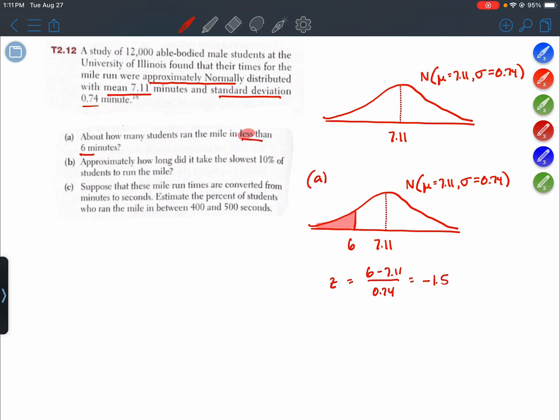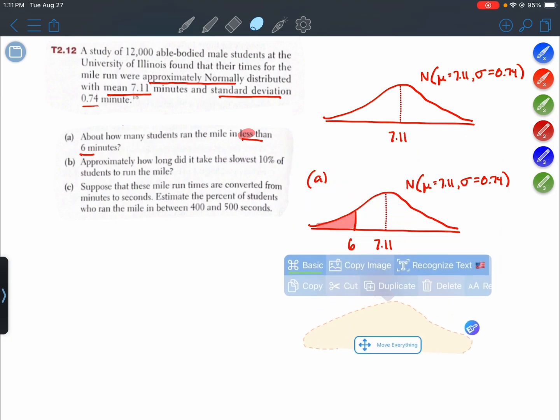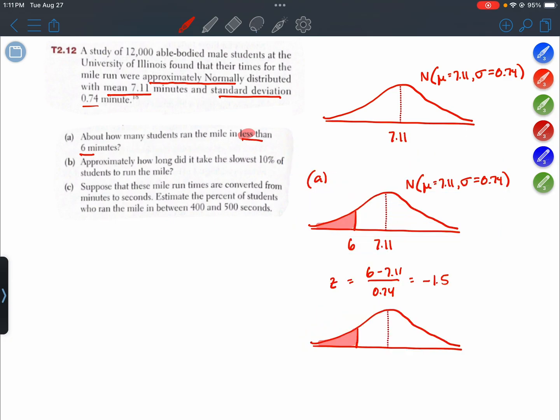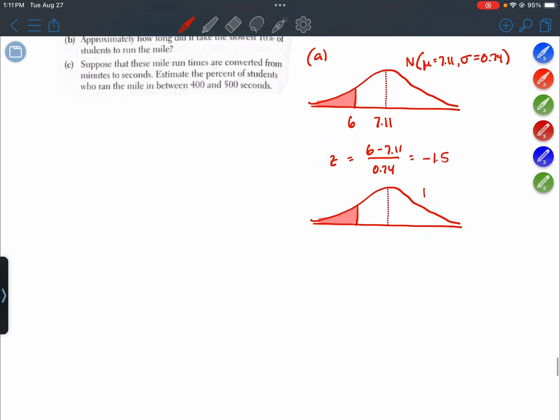Now let's think about this in terms of a standardized distribution, which has mean 0 and standard deviation 1. The center is 0, and our boundary value is the z-score, negative 1.5.